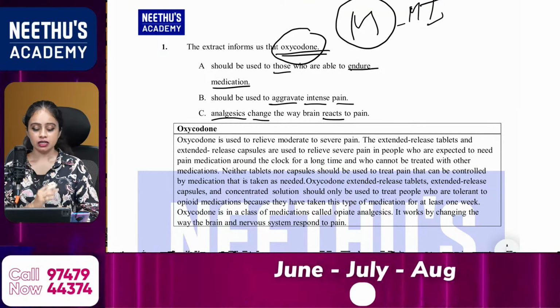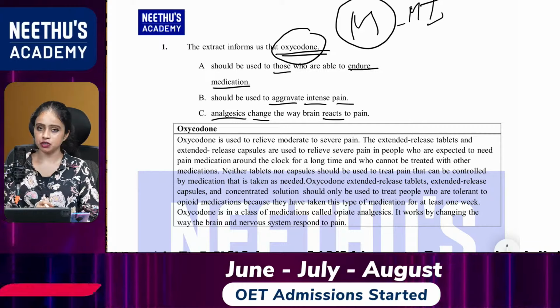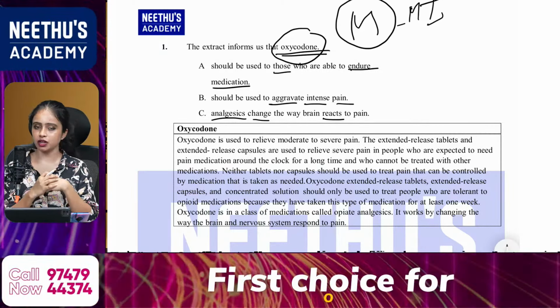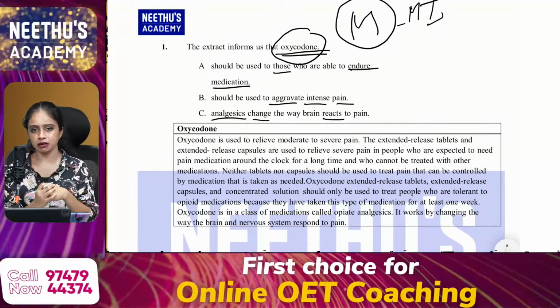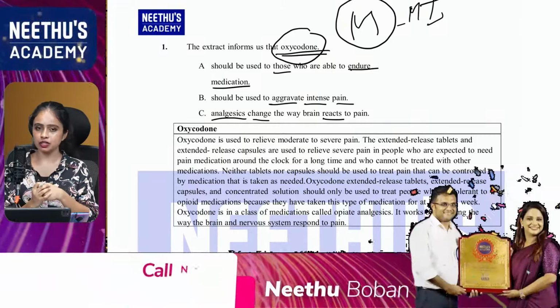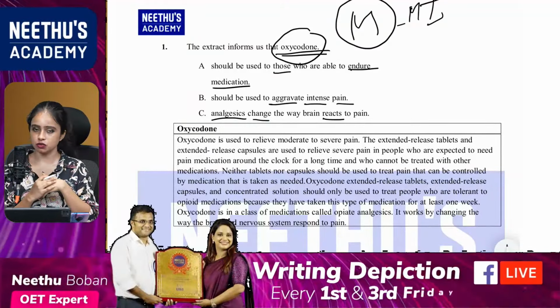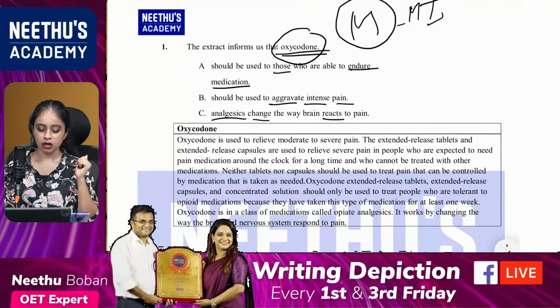Okay, so these are the keywords and we are moving to the paragraph. You can read the question first, then read the options, then move to the paragraph. That is one method. Or else you can read the question, then read the paragraph, then come back to the options and find out the correct answer. So these are the methods. So, oxycodone.